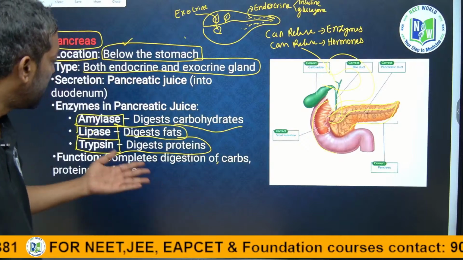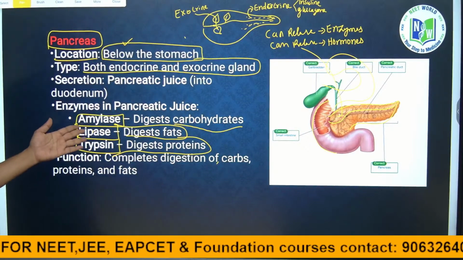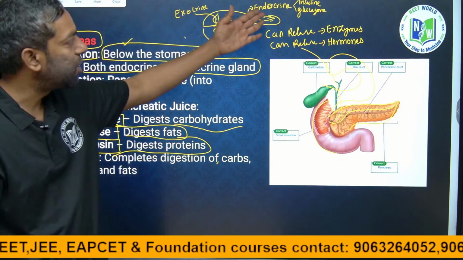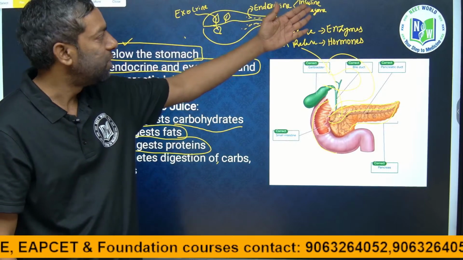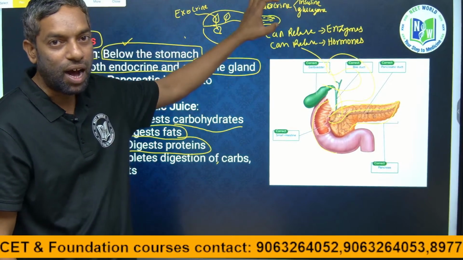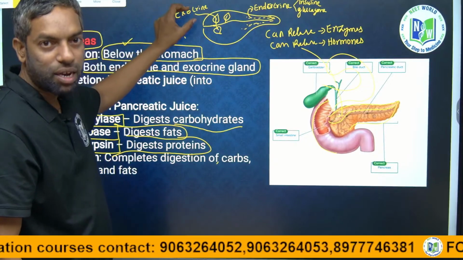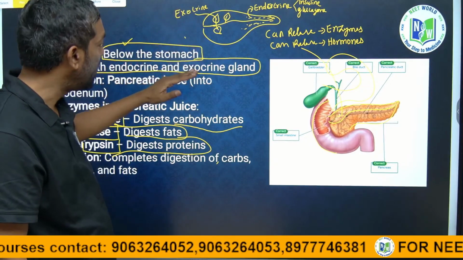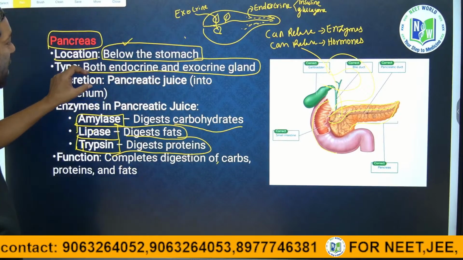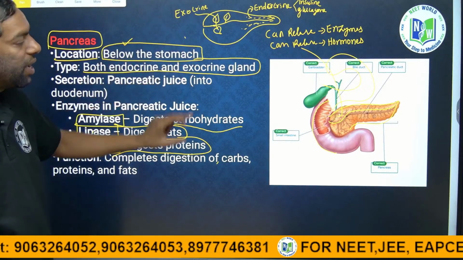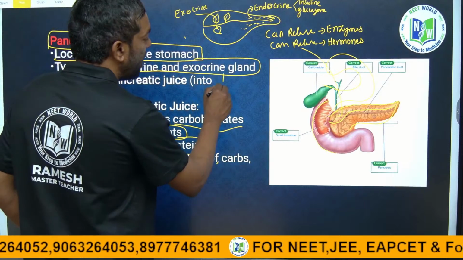These are the three types of enzymes they release, and two types of hormones, which are insulin and glucagon. Hormones are endocrine activity, the enzymes are exocrine activity. That is why the pancreas is both an endocrine and exocrine gland, a mixed gland.